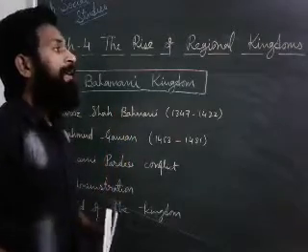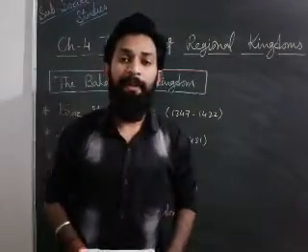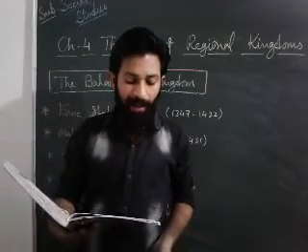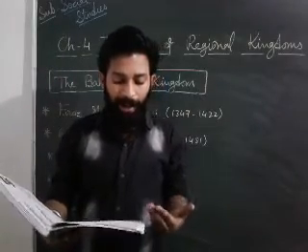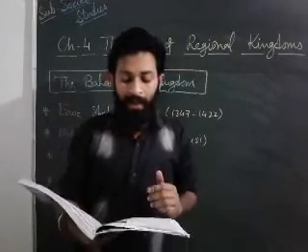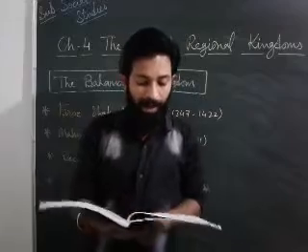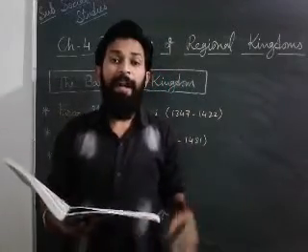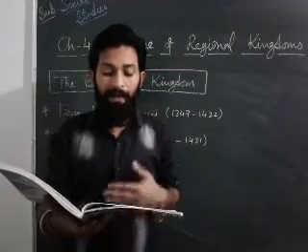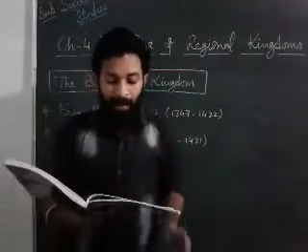Today we are going to begin our social studies class with chapter 4, the rise of regional kingdoms. Dear students, in the last class we discussed many things, and we finished at the Vijayanagar Empire. We discussed the Vijayanagar Empire, Harihara and Bukka, foreign travelers, Krishna Deva Raya. After that, now we are going to start with administration, and which type of economic condition was there. We will discuss that.